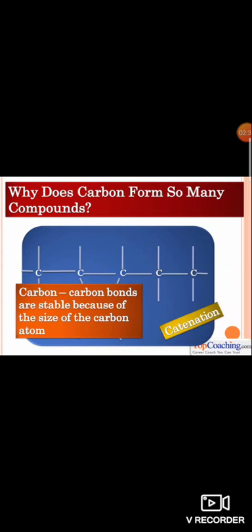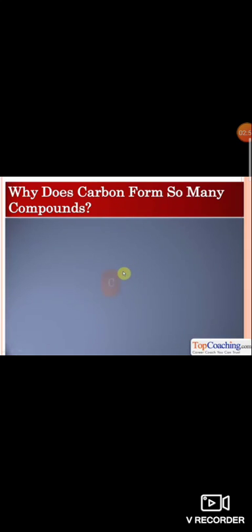Carbon bonds are stable because of the size of the carbon atom. Carbon is so small that it can form a strong bond with other atoms. So catenation is the self-linking property of an element to form long straight chain compounds, branched chain compounds and rings. Carbon can form a strong bond because of its small size, so carbon compounds are stable.